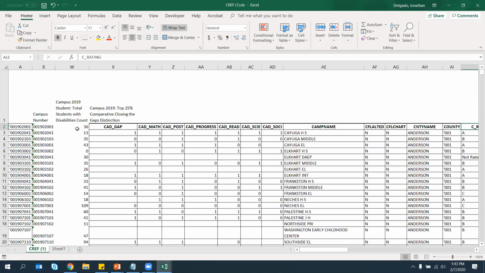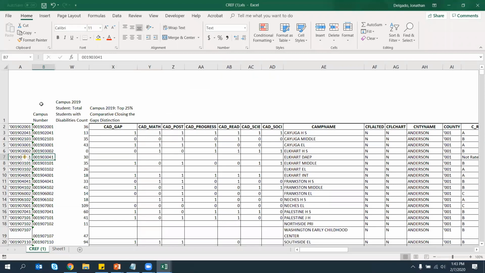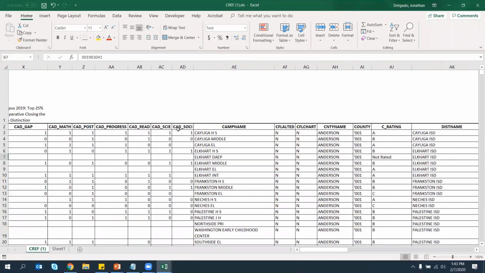But you would join it by making sure the campus number aligns with every single download, or the district number aligns with every single download. Then in this example, I can look at students with total disabilities by campus name or by county, or whether or not it's a charter, or so on.